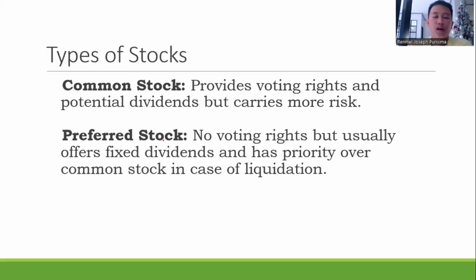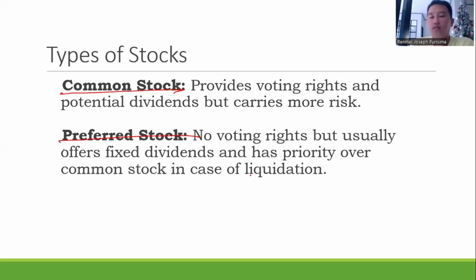We have different types of stocks. First, we have the common stock, and the second one is the preferred stock. The difference between these two: common stock provides voting rights. Meanwhile, preferred stock does not provide voting rights.